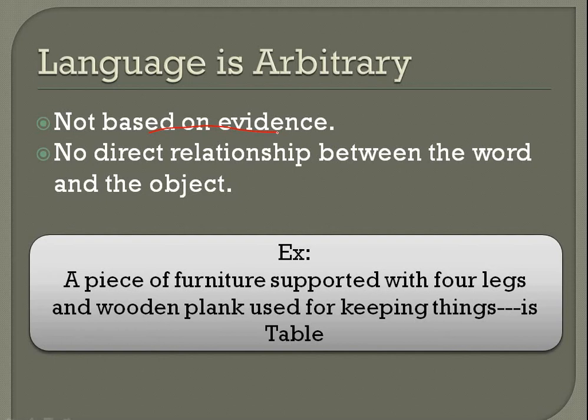So there is no direct relationship between the word and the object. So word and object का कोई relation नहीं है. हमें पता है ये एक concept है. Basically we give a concept to a word. तो ये concept जो है इसको table कहते हैं. वो concept where there are 4 legs and a plank to sit on is called a chair. So we give a concept to a word. So that is why it becomes arbitrary.